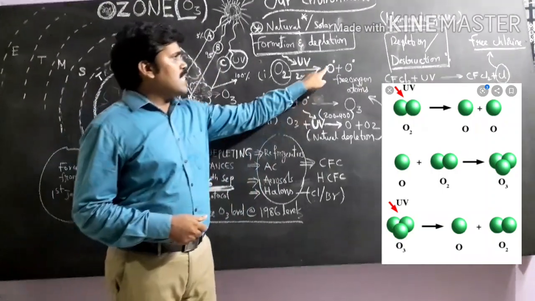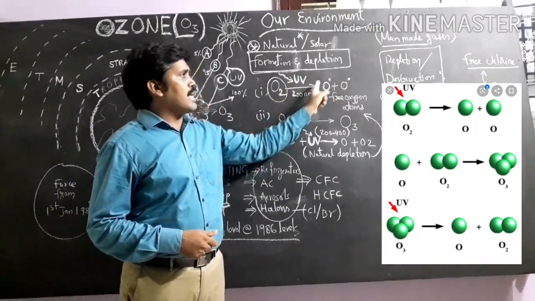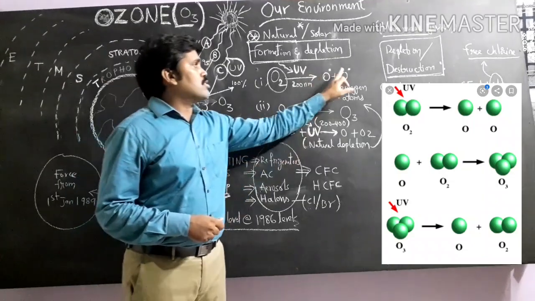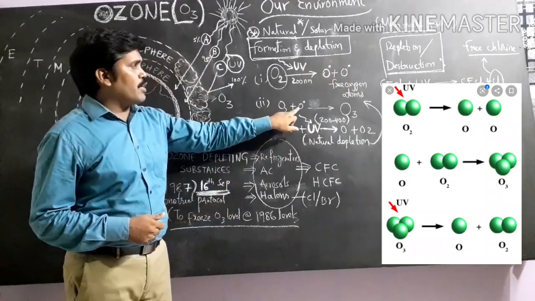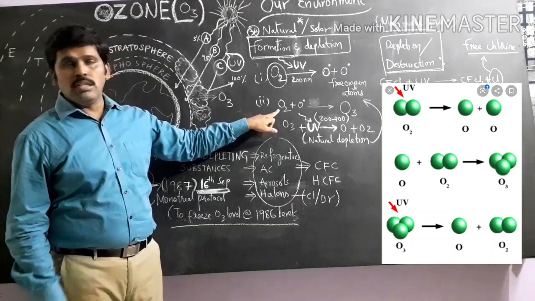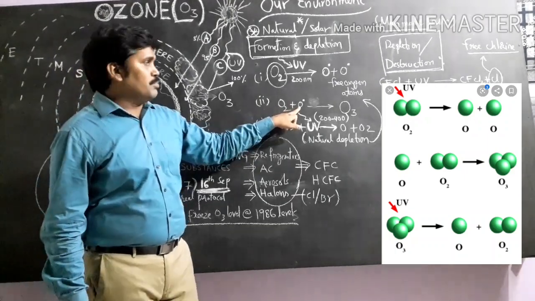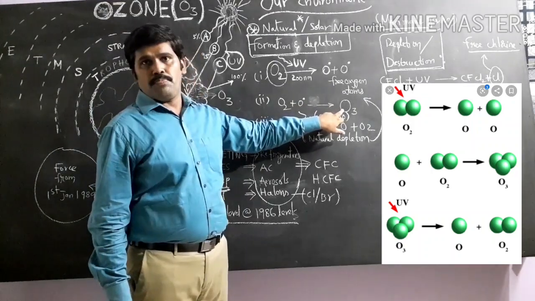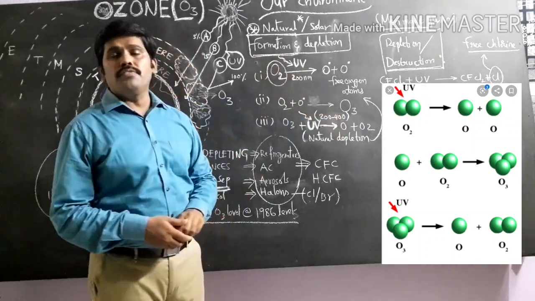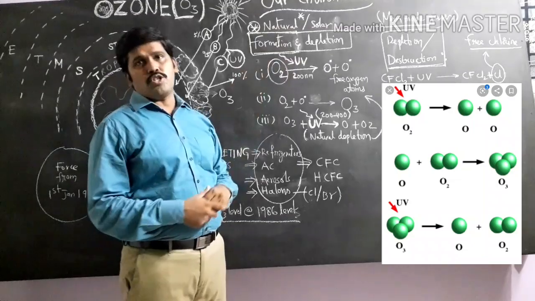These oxygen atoms again react with the diatomic molecule O2 and form ozone, O3. This is the natural or solar formation of ozone.